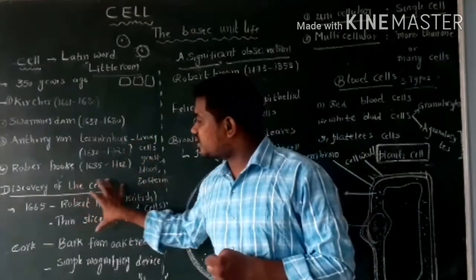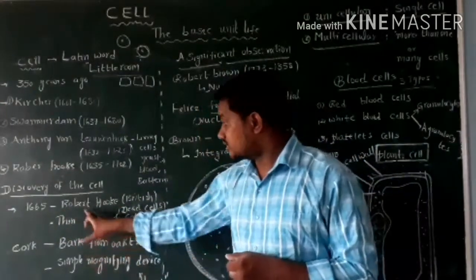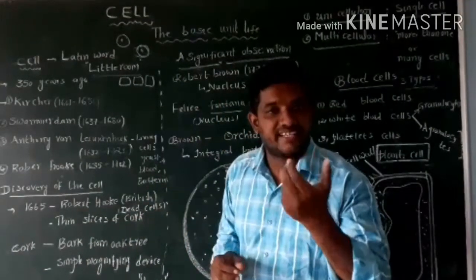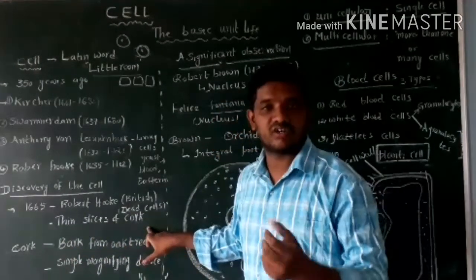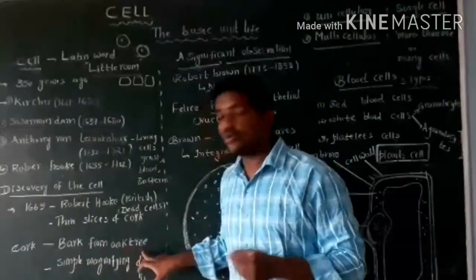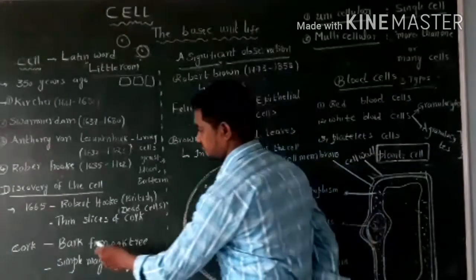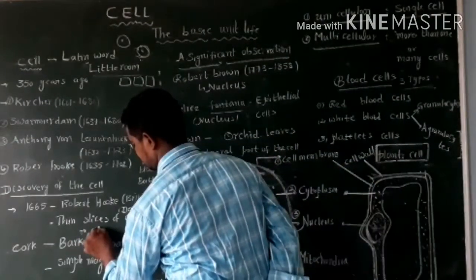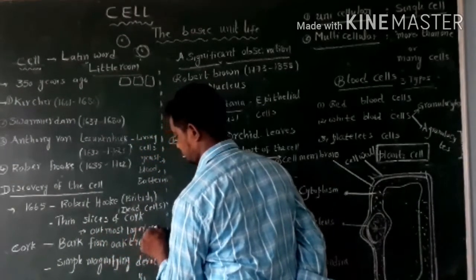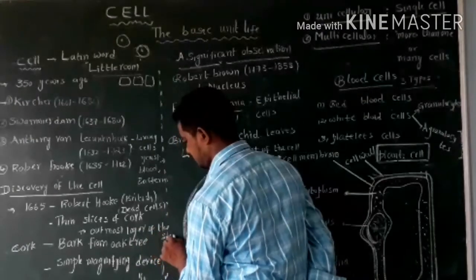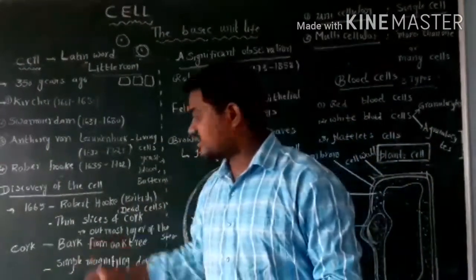In this first one, discovery of the cell. How they discovered the cell. See, in the year of 1665, Robert Hooke, he was the British scientist. He observed thin slices of the cork. Cork means bark from oak tree. Bark means outermost layer of the plant, the outermost layer of the stem.